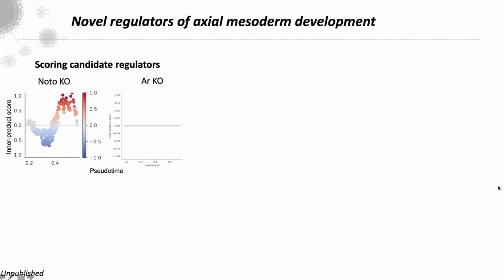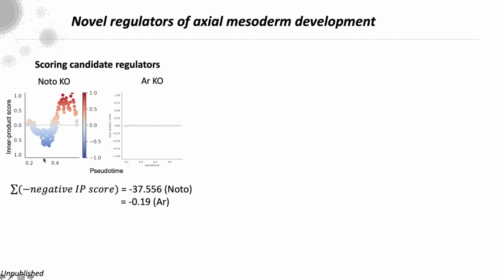So now, how do we score novel regulators of axial mesoderm development? As I said, plotting inner product score against pseudotime, we can look for this negative inner product score to signify that we have a block in development. So obviously, Noto knockout has a strong phenotype here. The androgen receptor does not have a strong predicted phenotype, just for comparison.